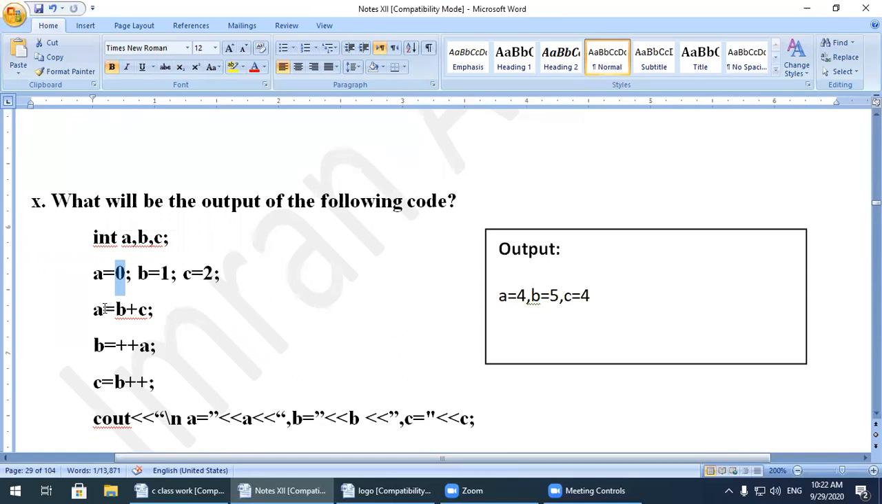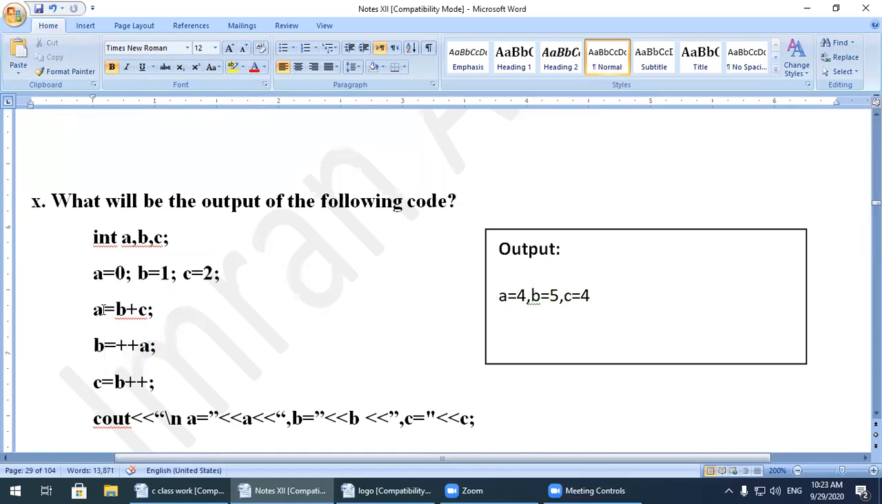Watch here. First they are calculating the value of A. What will be the value of A? B plus C. It means the value of A becomes 3 over here. Now what will be the value of B? B is equal to plus plus B. They are using the pre-increment operator, which means the value will be increased first.